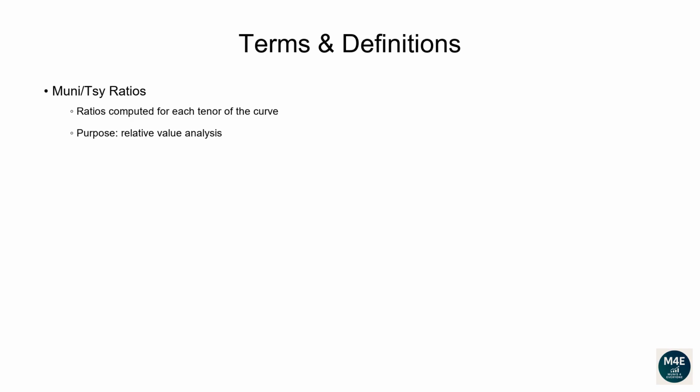Why do we compute ratios? They are one way portfolio managers and traders use to measure the relative value between municipal bonds and treasuries. Treasuries are the risk-free benchmark backed by the US government. Munis are obligations issued mostly by states and cities. Therefore, professionals want to know, am I getting enough extra yield in munis compared to risk-free treasuries? If, for example, the 30-year ratio is 100%, that means the 30-year tax-exempt muni yield is the same as the 30-year treasury yield. However, the treasury yield is taxed, whereas the muni yield usually is not. Hence, in this case, you'd be better off holding a muni bond.